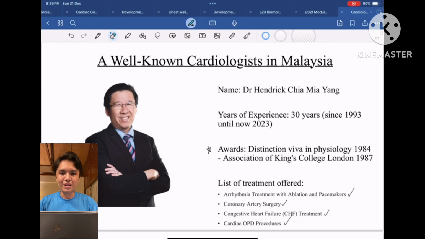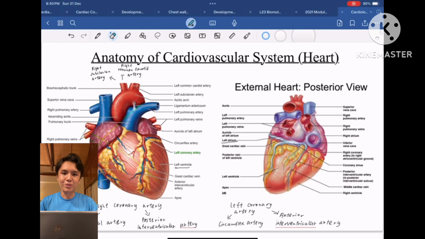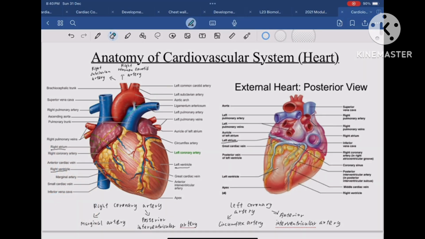The list of treatments that Dr. Hendrik offers is arrhythmia treatment with ablation and pacemakers. Secondly, he also offers coronary artery surgery, and then congestive heart failure treatment, and finally, he also offers cardiac OPD procedures to his patients.